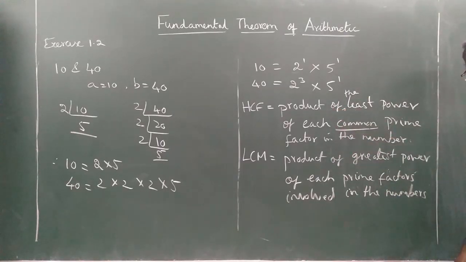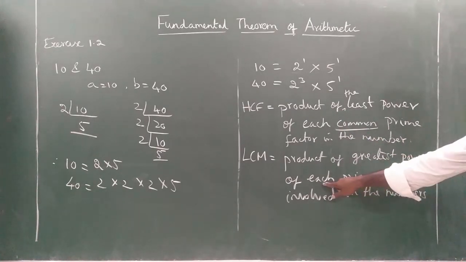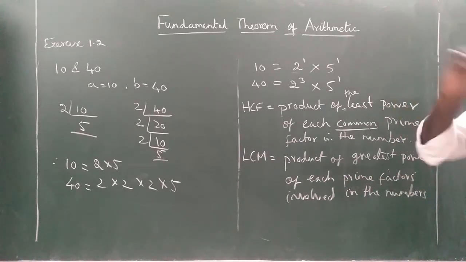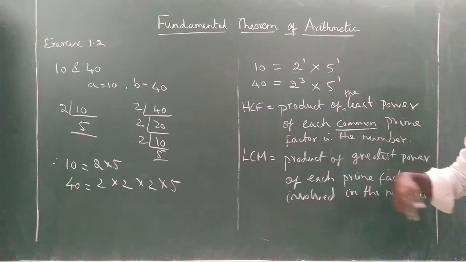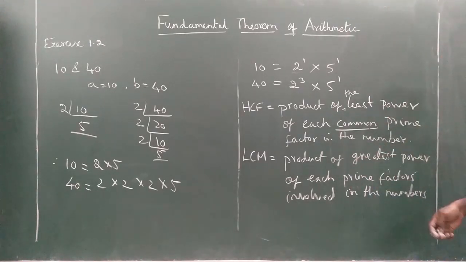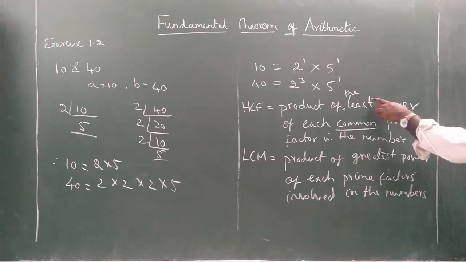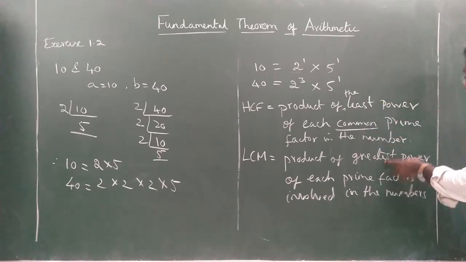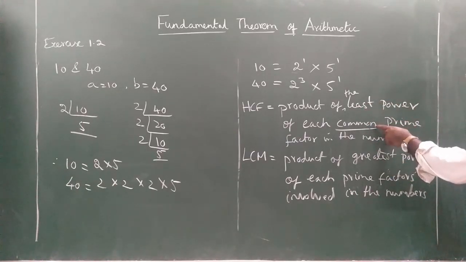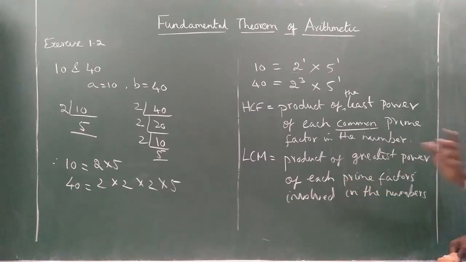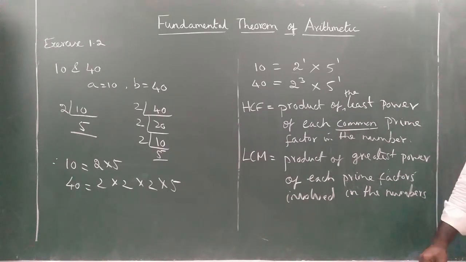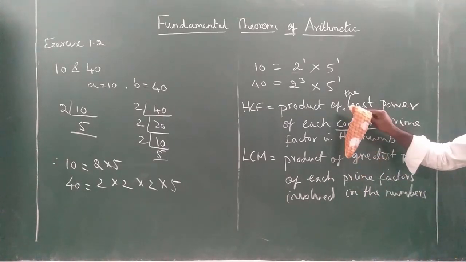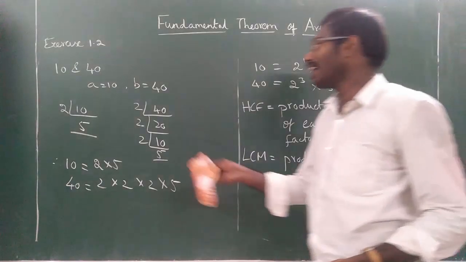This is for HCF. But for LCM, it is the product of the greatest power, the maximum power of each prime factor. Not the common prime factor, each. 7 is there, so 7 also you take. Then 11 is there, 11 also you take. So the only difference: here least power, here greatest power, and here only common prime factor, but here each prime factor. Each prime factor involved means all the prime factors involved. But here only the common prime factor. Now I will tell you. So I will write here.